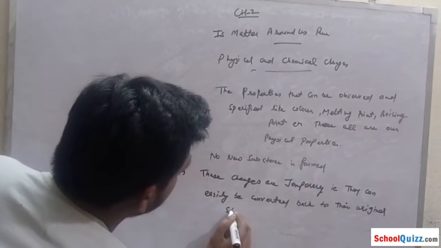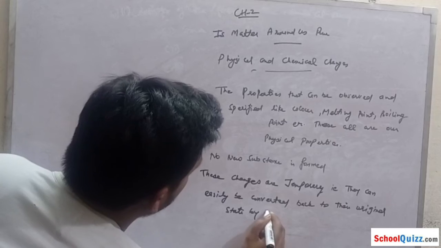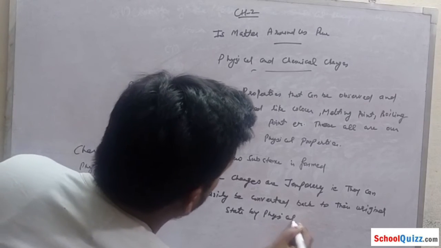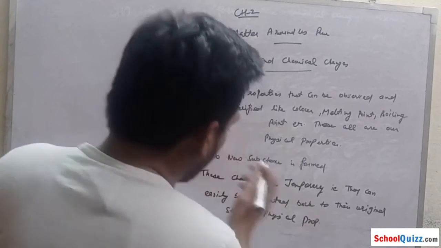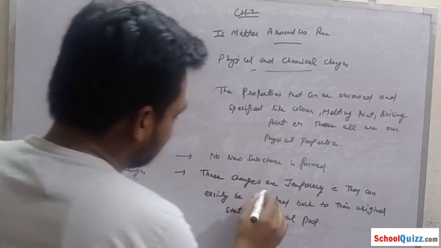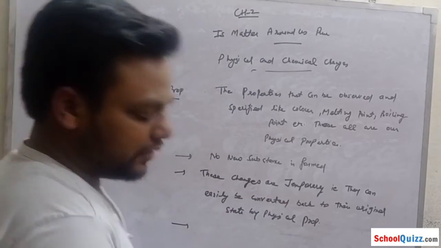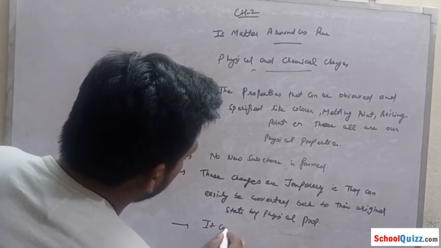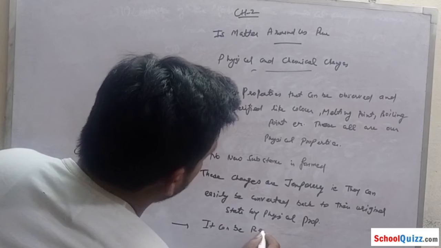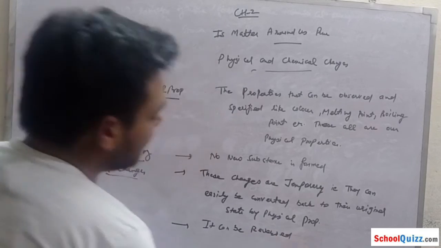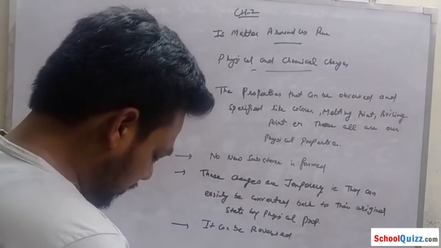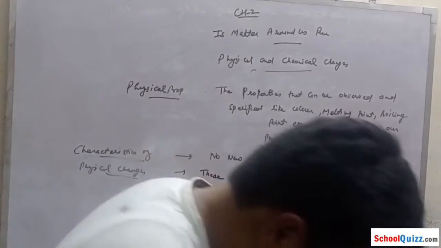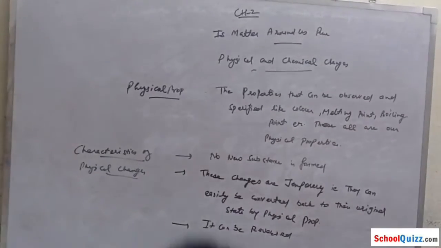We can also say that these changes are reversible, or that they can be reversed easily.